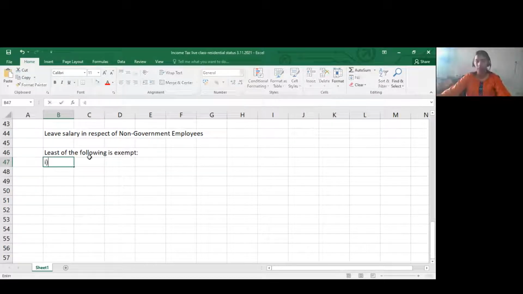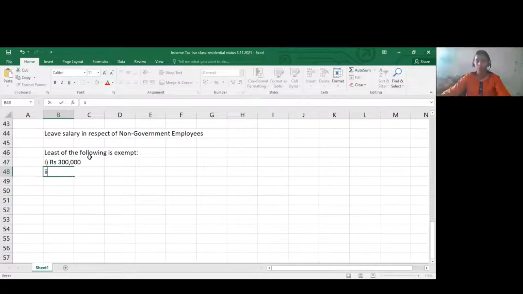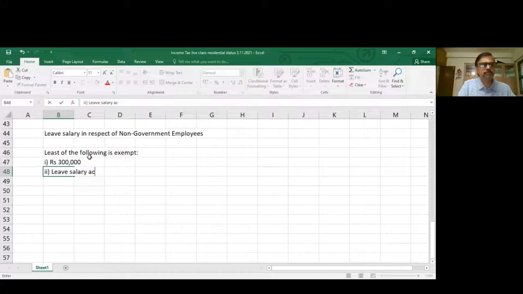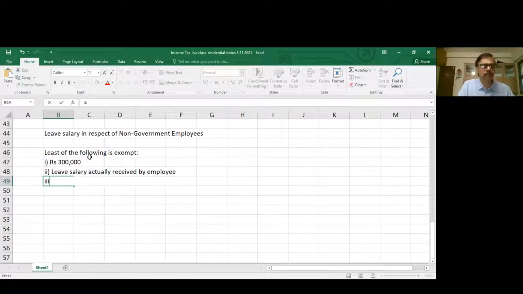So the first one I said is 3 lakhs. This is the amount fixed by government. Second is leave salary actually received by the employee. Third, 10 months average salary.